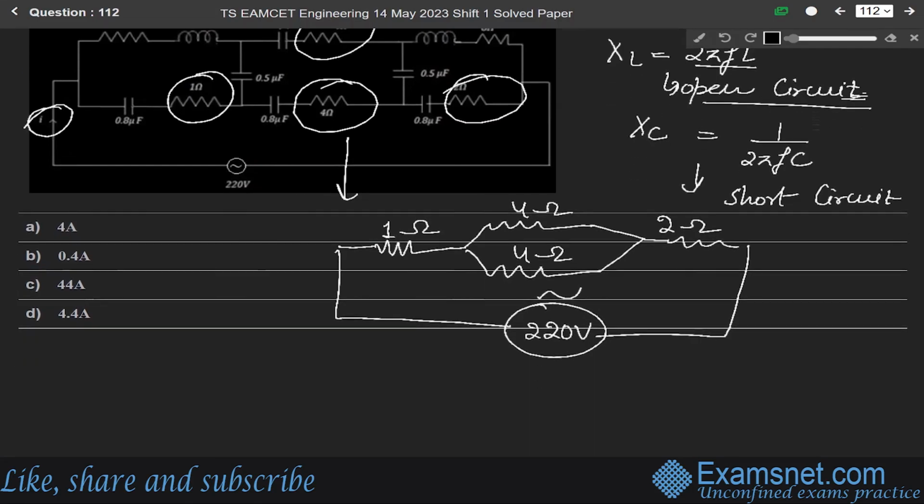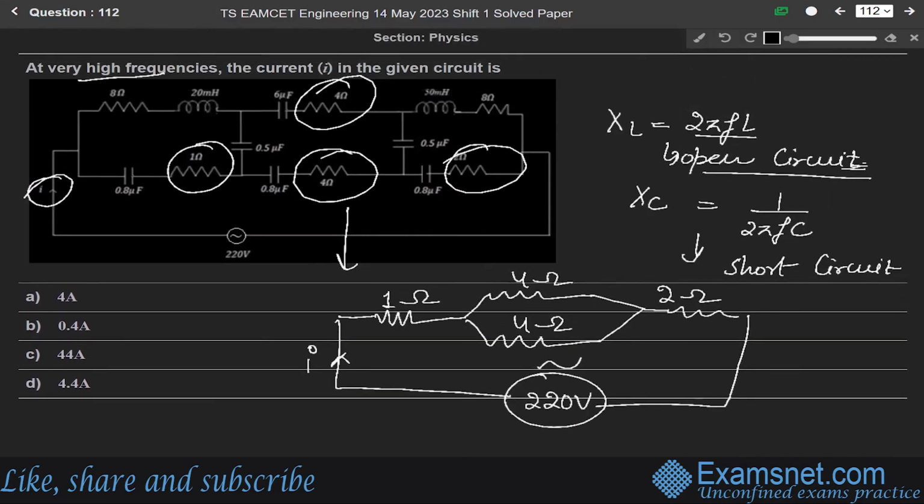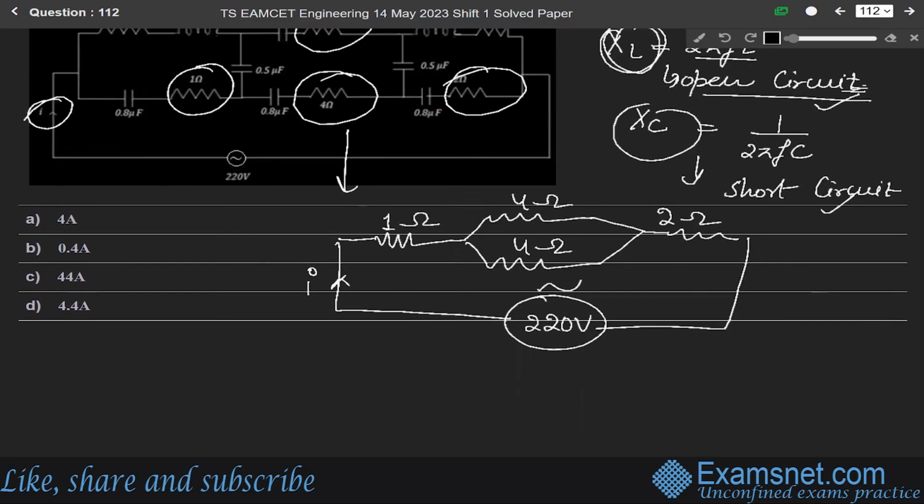So the circuit will act like this and current I is flowing in this diagram. Why did this happen? Because XL is acting as an open circuit and XC is acting as a short circuit, because in this question we are given that the frequencies are very high. So for high frequencies, the inductive reactance XL always acts as an open circuit and the capacitive reactance XC always acts as a short circuit.